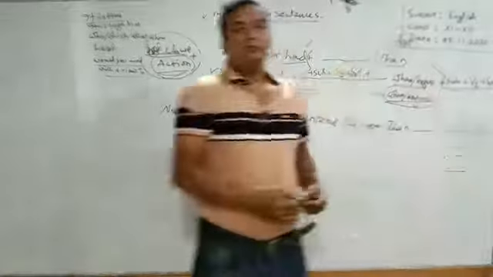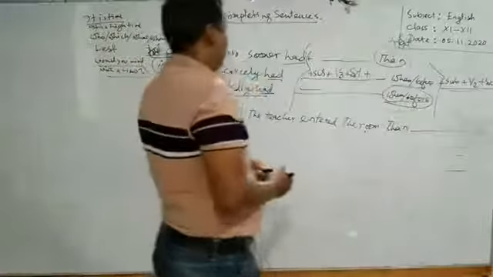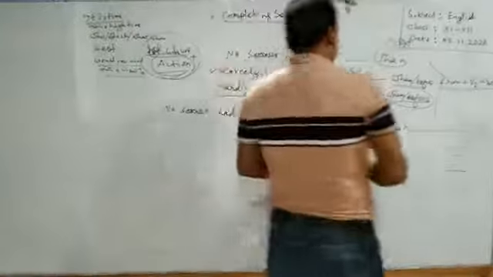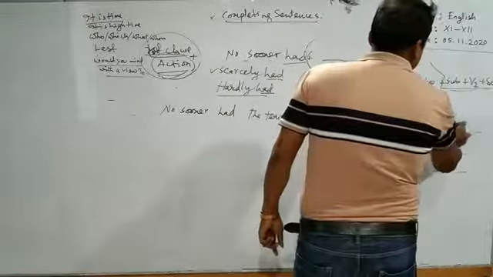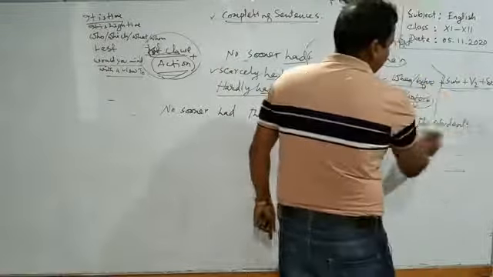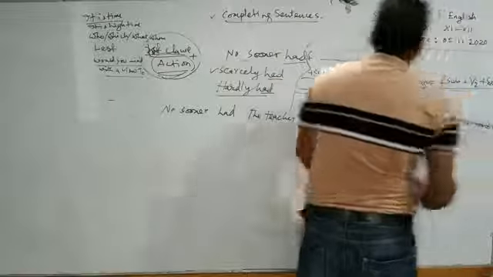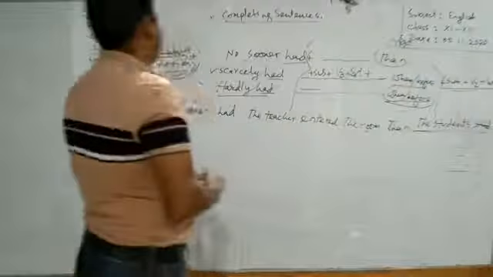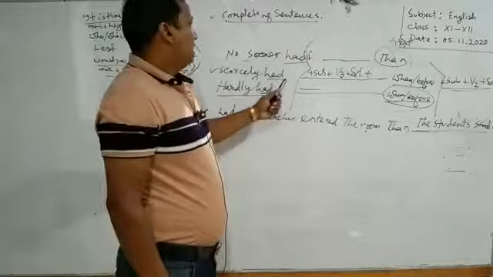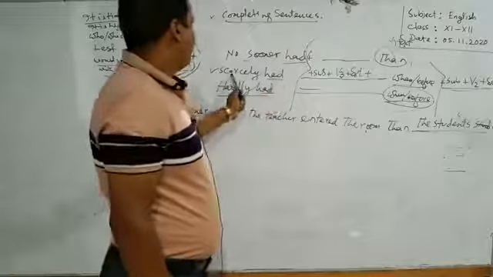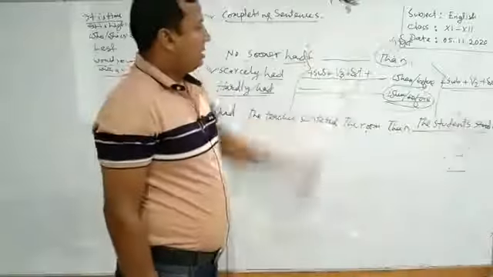You have to use a clause that will be past indefinite tense. No sooner had the teacher entered the room, the students, this is the subject, stood up. Learners, in such a way we can complete the gap that is most related to this: scarcely had, when or before, or hardly had, when or before.